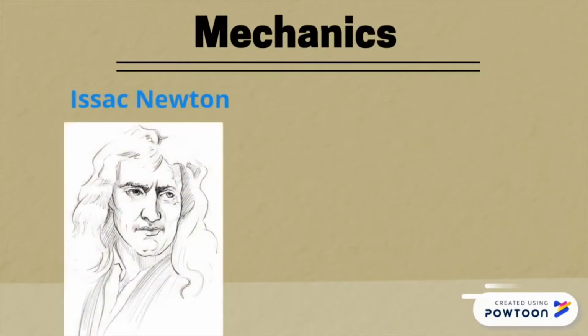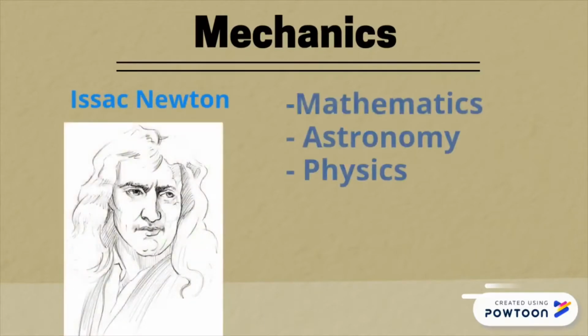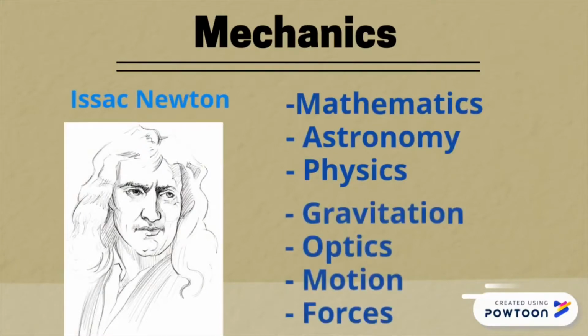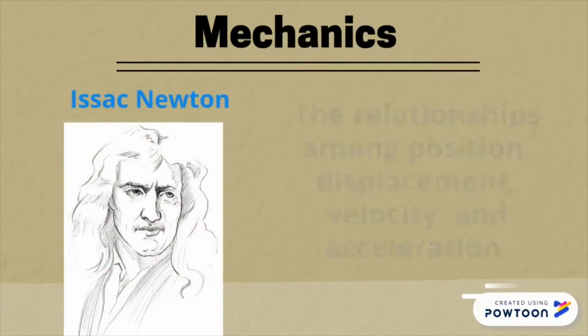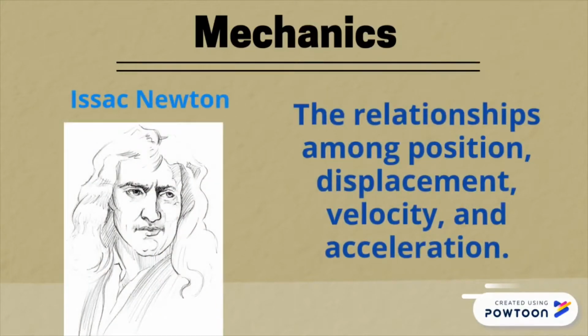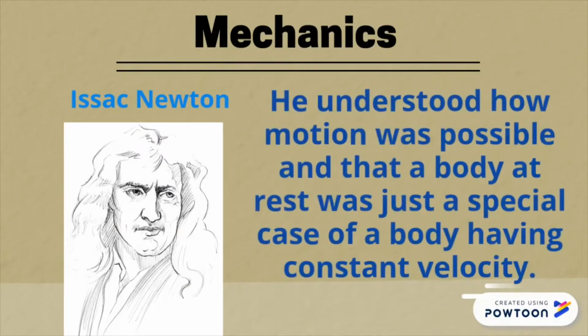Isaac Newton was one of the greatest scientists of his time. His discoveries were in the fields of mathematics, astronomy, and physics. His discoveries include gravitation, optics, motion, and forces. We owe to Newton our present understanding of motion. He understood the relationships among position, displacement, velocity, and acceleration. He understood how motion was possible and that a body at rest was just a special case of a body having constant velocity.